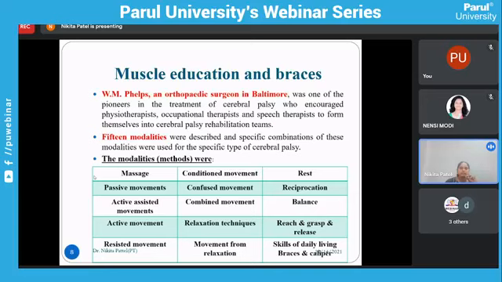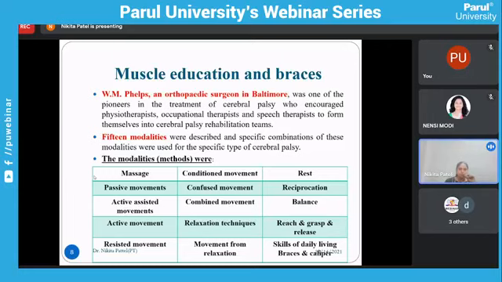So he was the first to make this CP rehab team. 15 modalities were described, and specific combinations of these modalities were used for specific types of cerebral palsy. We are not talking here about electrical modalities, but methods, that is, movements. Which type of movement we can use at a particular time.